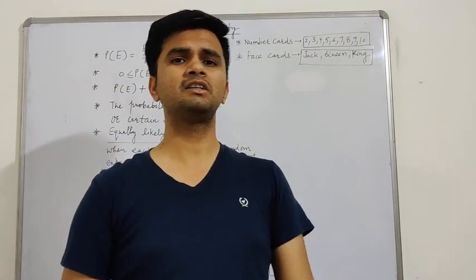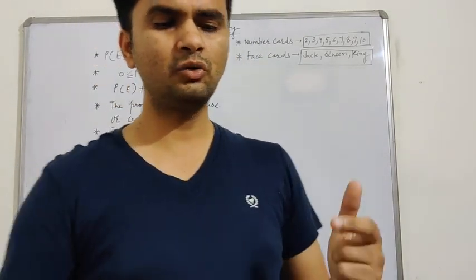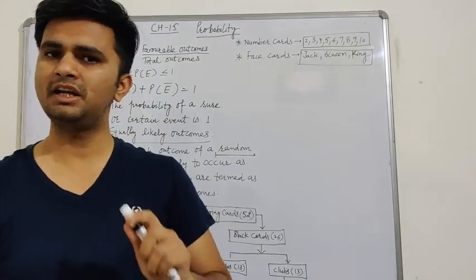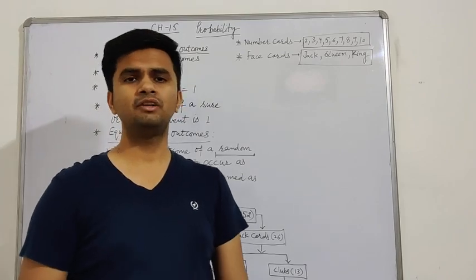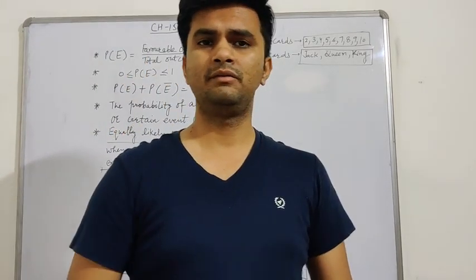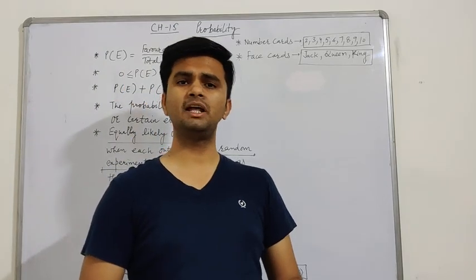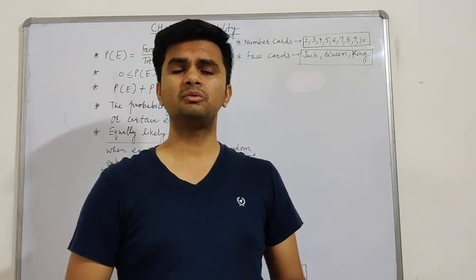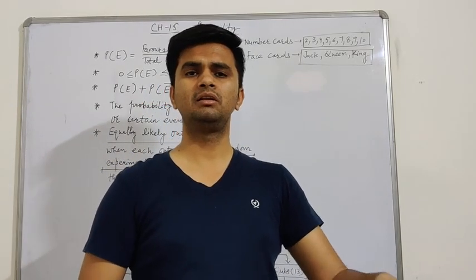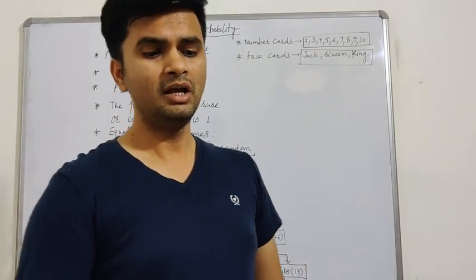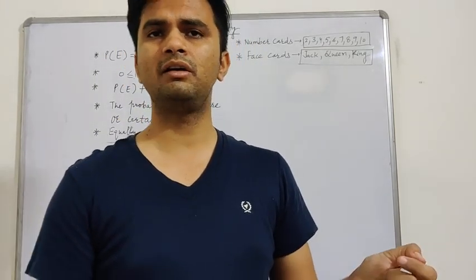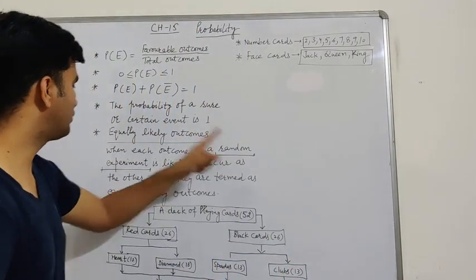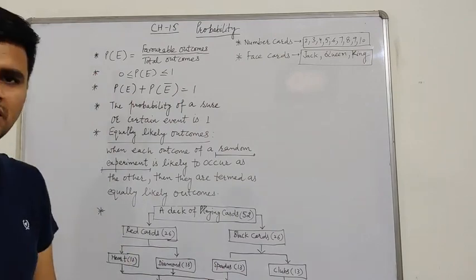And then what are random experiments? Random experiments are those experiments which, when repeated under identical conditions, do not produce the same result. For example, I am throwing a die. It is not possible that each and every time 2 will come, or 3 will come, or 1 will come. So we cannot find the same result all the time. Such kinds of experiments are called random experiments, right?